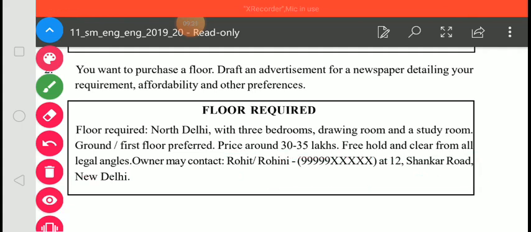So here in the second question you want to purchase a floor, a house, a flat. Which type of house you want to purchase, all the specifications you have to mention. Which is the affordable price, you have to mention all the things. In the same way, while selling a flat you have to mention all the specifications in your advertisement. Okay students, so see you in the next class.